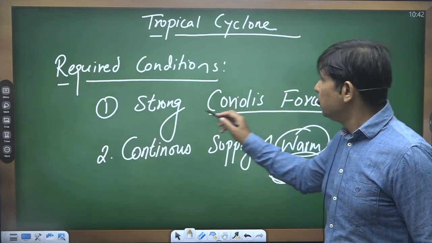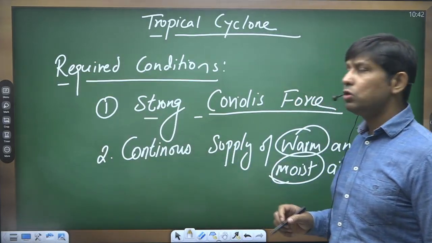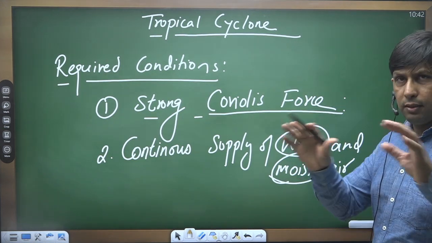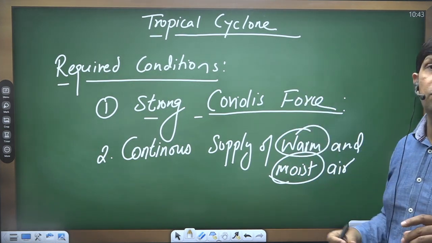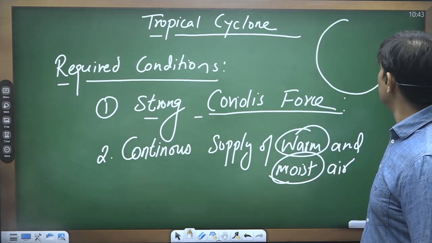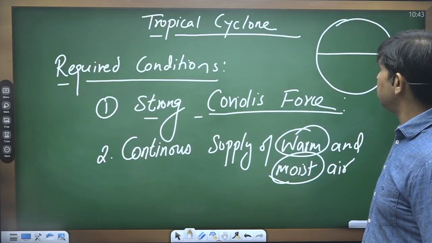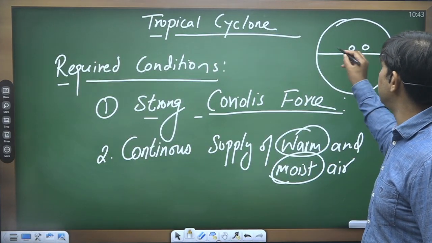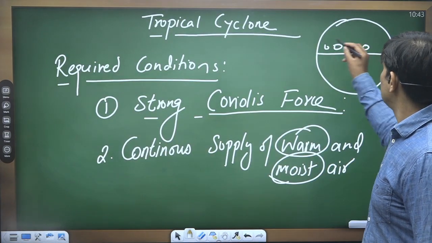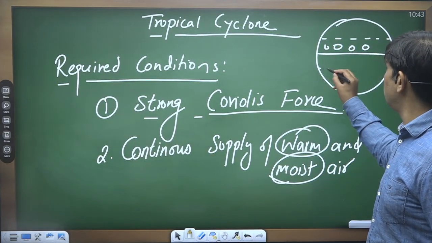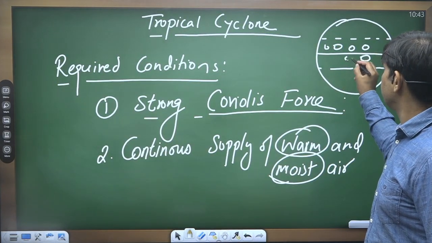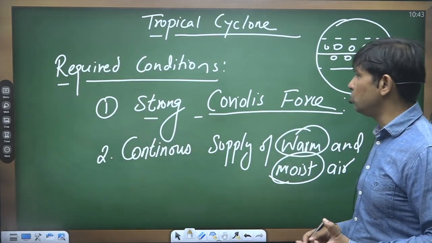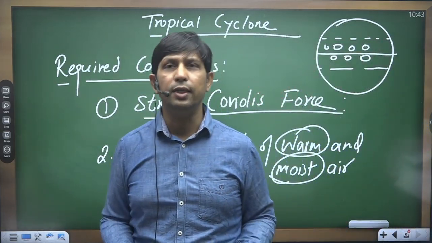Now, if we talk about the presence of Coriolis force in the tropical area, because we are talking about tropical cyclone, in most cases this first condition is fulfilled closer to the equator. So this condition is found more closer to the equator. Most of the time we see that the cyclones develop closer to the equator.